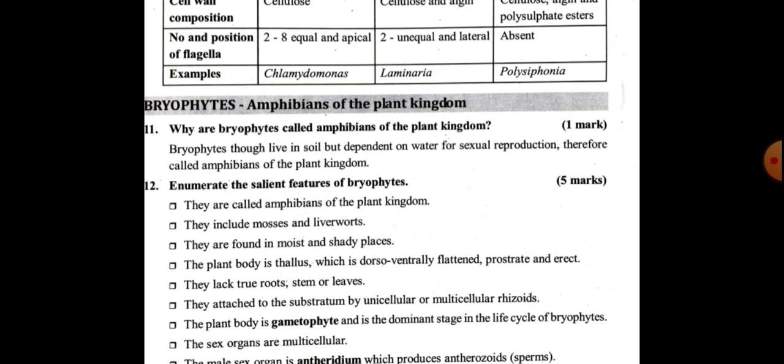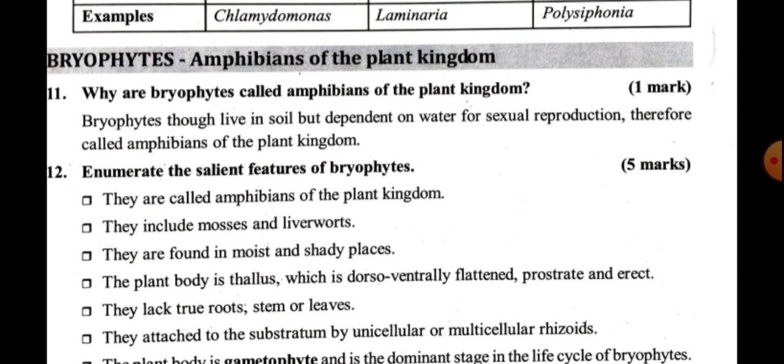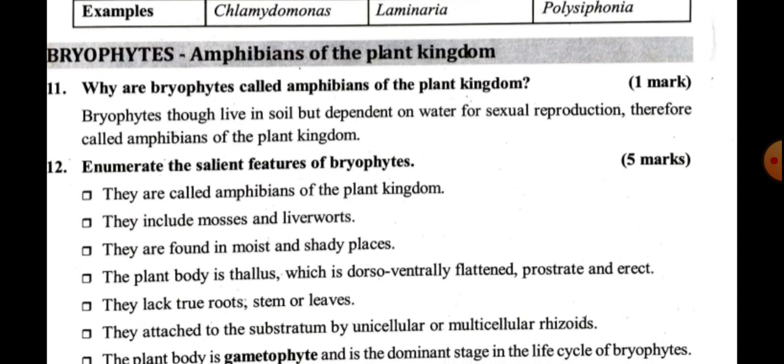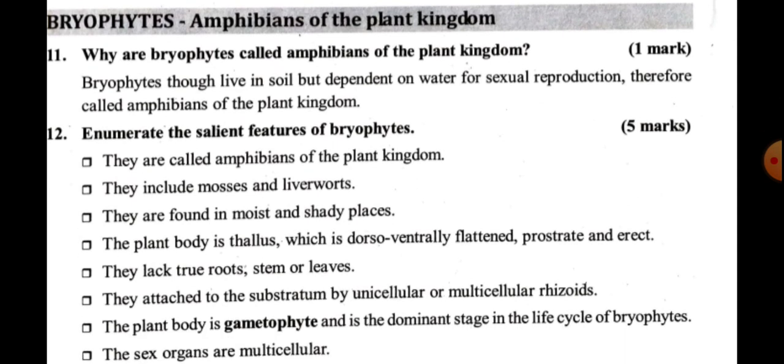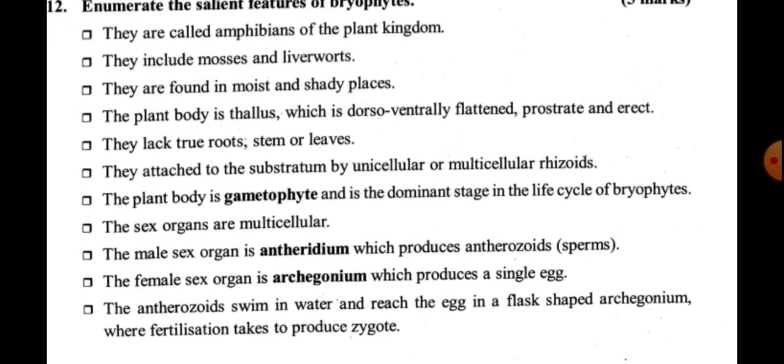So next, what are the bryophytes called amphibians of the plant kingdom? Bryophytes, though they live in soil, depend on water for sexual reproduction, therefore they are called amphibians of the plant kingdom. Let us know about the salient features of bryophytes. They include mosses and liverworts.